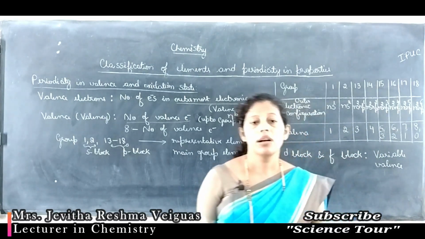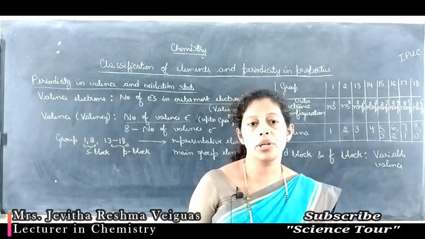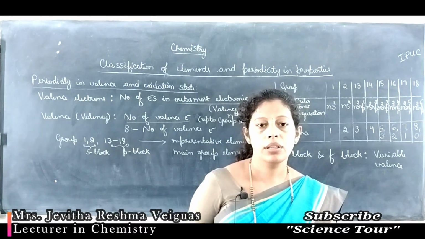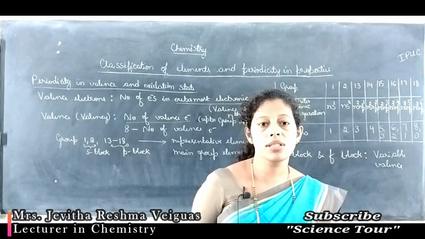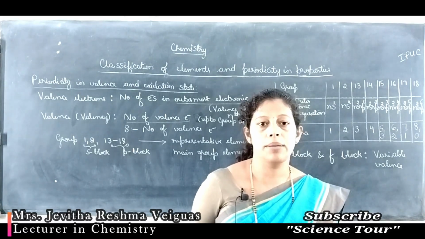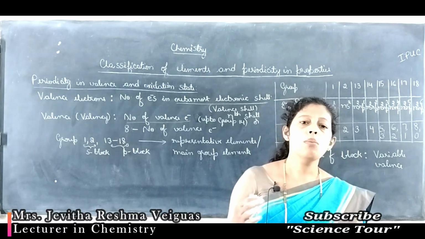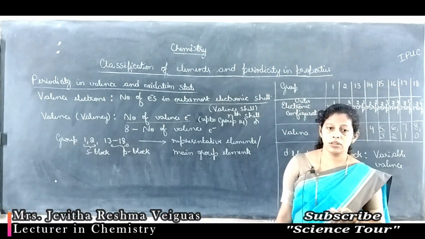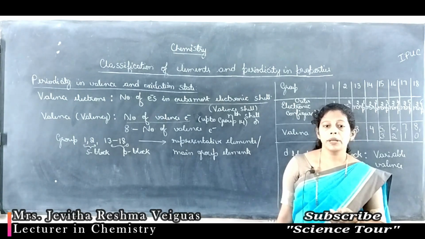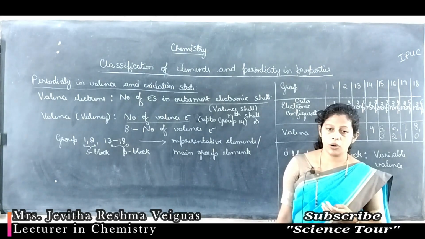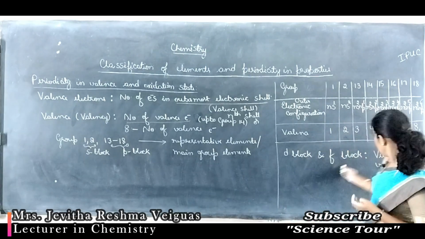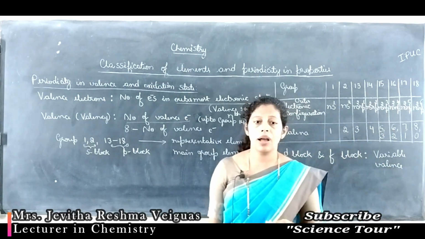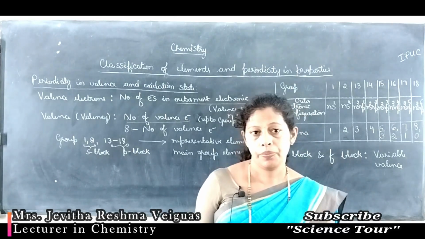Because the ionization enthalpy of the d electrons and the other electrons in the same shell is almost the same. Since there is not much difference in ionization enthalpy of the valence electrons and the penultimate and antepenultimate electrons, variable valence is found. What is meant by penultimate and antepenultimate electrons?